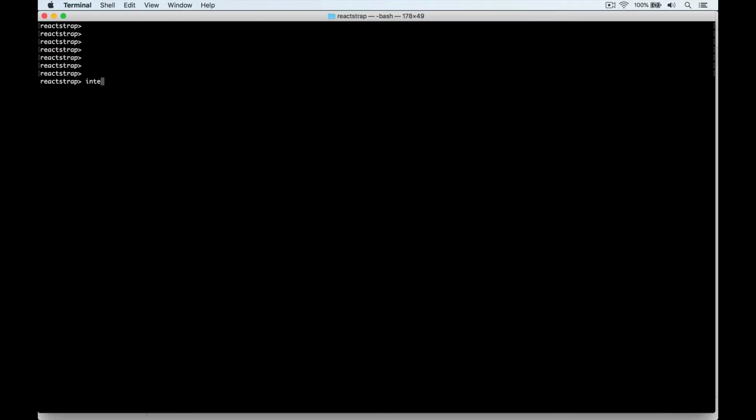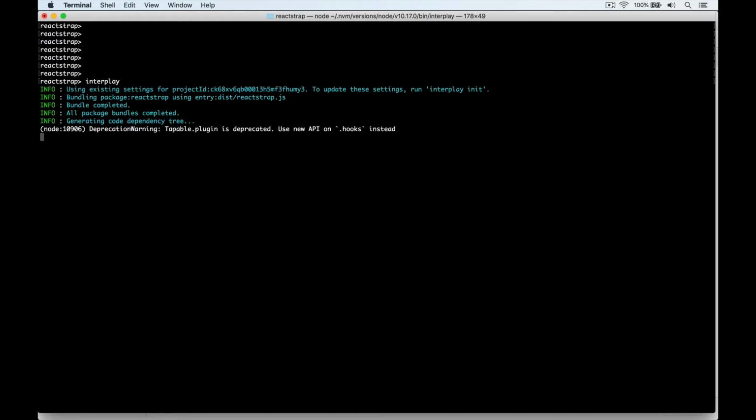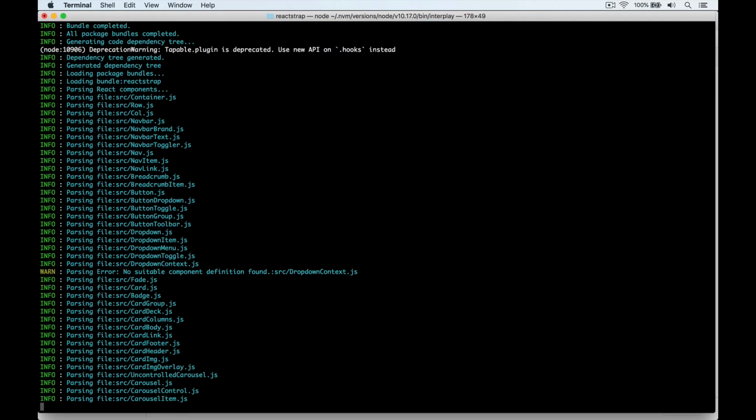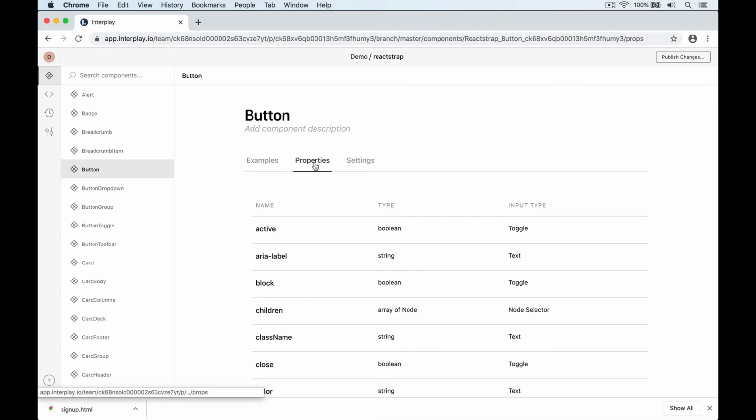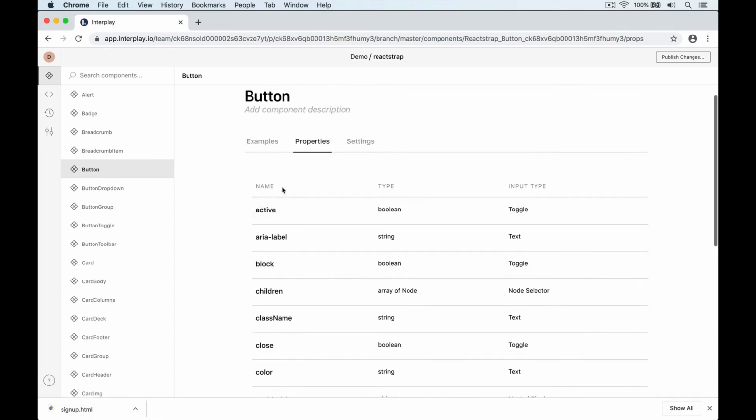Here's how it works. You import your code components into Interplay. Our automated tool means you can do this automatically without wrapping each component in proprietary code or writing them specially for Interplay. So Interplay automatically stays up to date with the latest code changes.